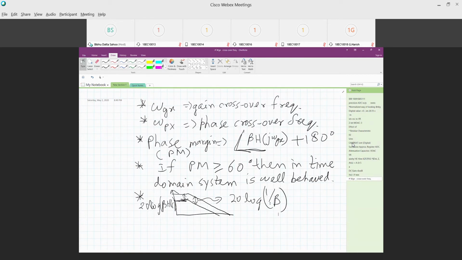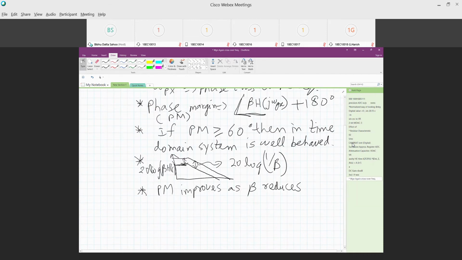Okay. Now, if I have a certain amount of phase margin with beta equal to 1, then my phase margin improves as beta reduces. Phase margin improves as beta reduces. So I discussed that also.